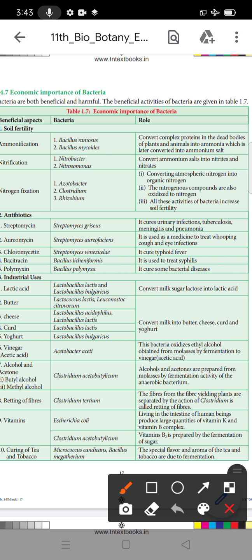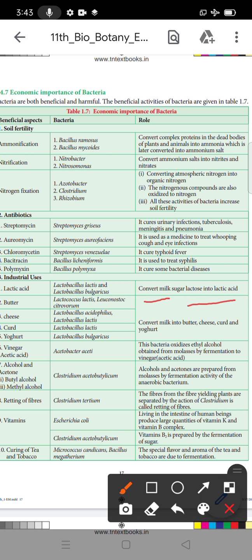What is the use? The role is to convert the milk sugar lactose into lactic acid. So milk is converted to curd. The reason is this bacteria, Lactobacillus lactis.